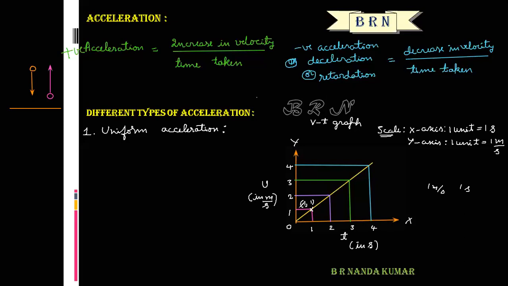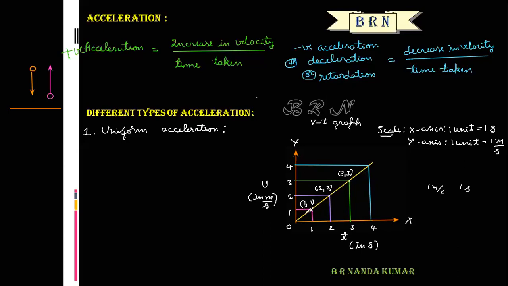Then again its velocity increases by 1 meter per second in the same 1 second, so the position is 2, 2. Then 3, 3, and again the velocity increases by 1 meter per second, so 4, 4.